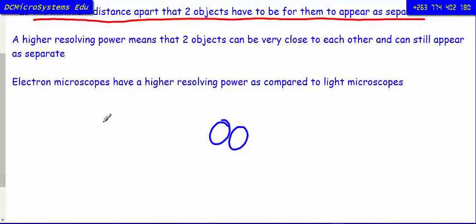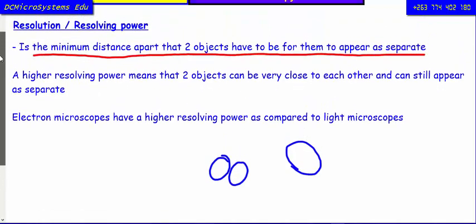And then if a microscope has a low resolving power, it will be difficult for you to see these two as separate objects. So these two will end up being taken as a single object, yet they are two different objects. So how close are they supposed to be for them to be viewed as separate? The minimum distance apart that two objects have to be for them to appear as separate is what we call the resolving power.